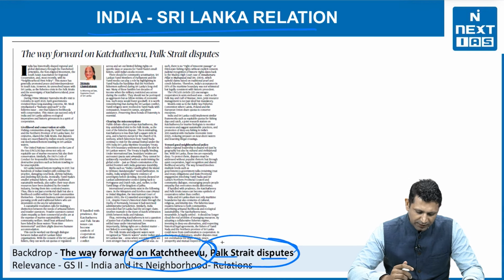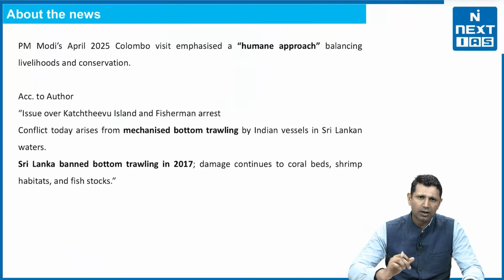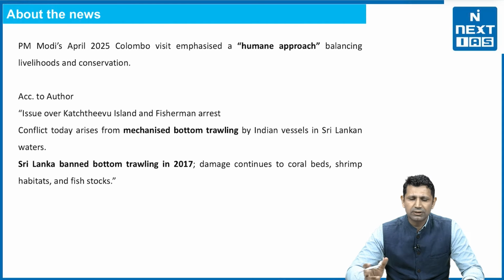Now this particular article has been written by the attorney of law of Sri Lankan Supreme Court. Now she has given some argument that this Kachchatheevu island dispute is a settled one, and the giving of this Kachchatheevu to Sri Lanka was according to the international rules, and it is not a disputed matter no more. Now we are going to explore beyond this. We are going to see what is the significance of India and Sri Lanka to each other, also the challenges India and Sri Lanka is facing. But first of all, let's see what's there in the article.